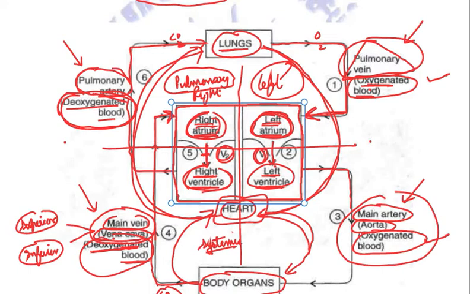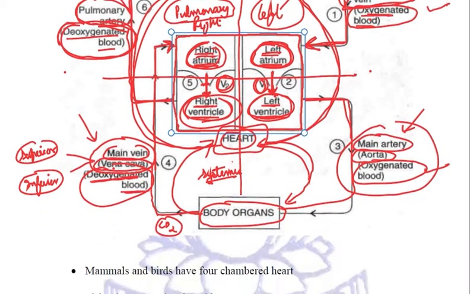When they contract, they just allow the blood to go down to the ventricles, and it is the function of ventricles to push the blood. When ventricles contract, they push the blood to travel to the body organs. When the left ventricle contracts, the blood is pushed to the body organs, and when the right ventricle contracts, it pushes the blood to the lungs. Clear? So many things we can observe and we should relate when it comes to the circulation in humans. So this is all about our human heart, and this is all about the circulation in humans.